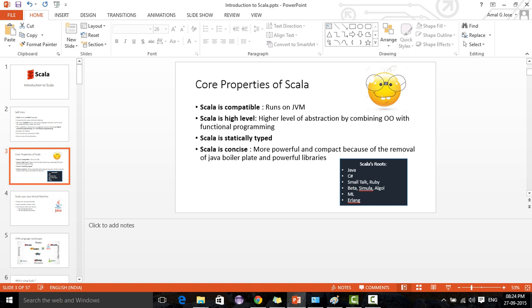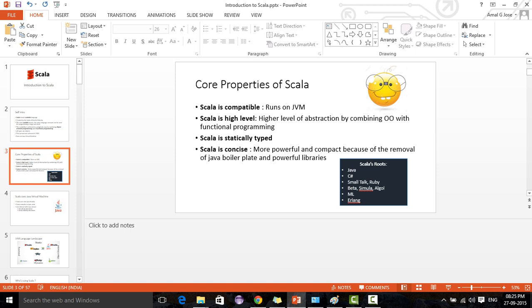These are the core properties of Scala. Scala runs on top of JVM, and it's a high level language. It's an abstraction that combines object oriented programming language concepts with functional programming. So it's a combination of both object oriented and functional programming technologies.